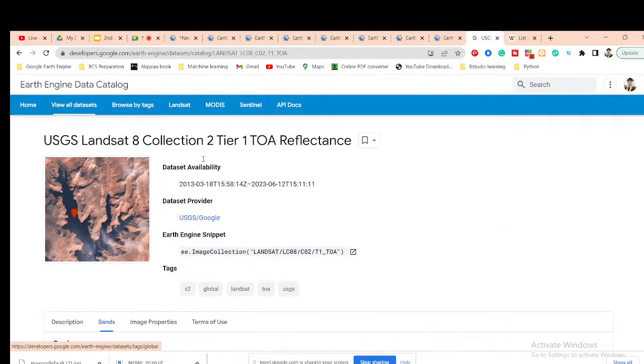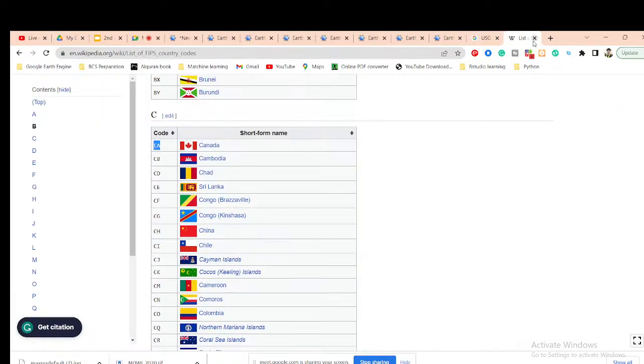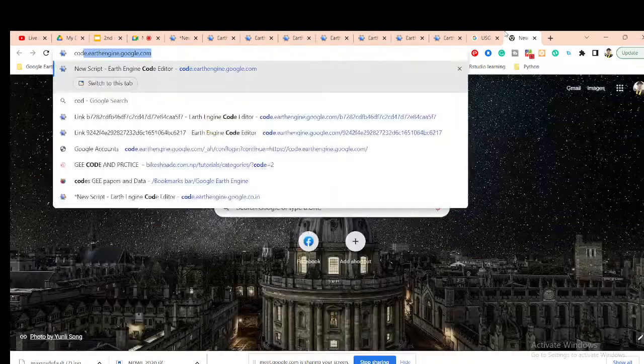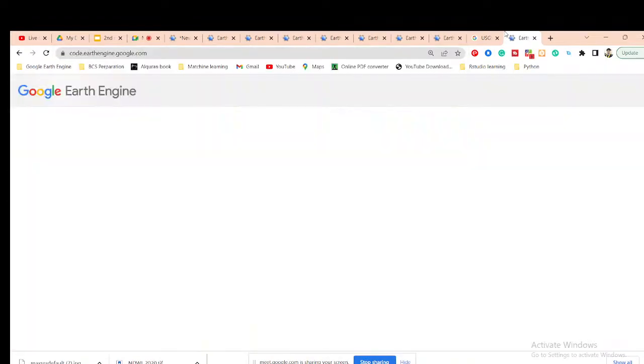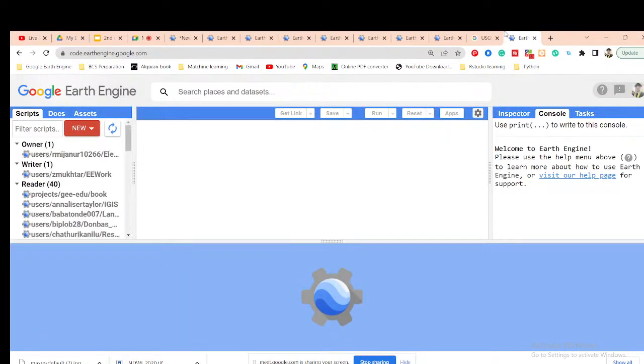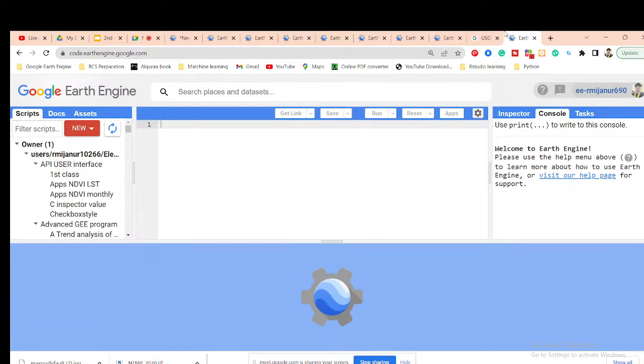Okay, so first of all, I copy the image collection from here and then make a new code editor and paste it.